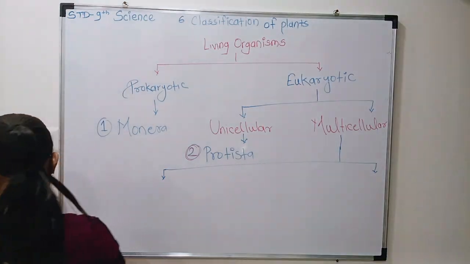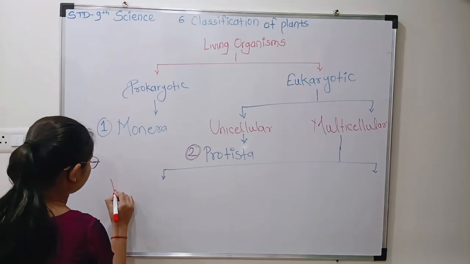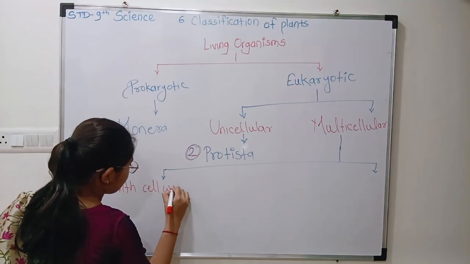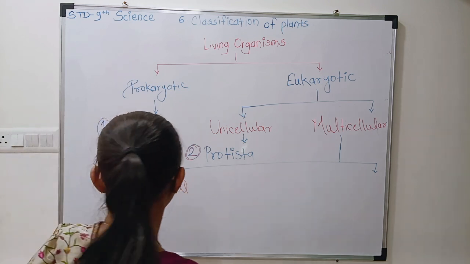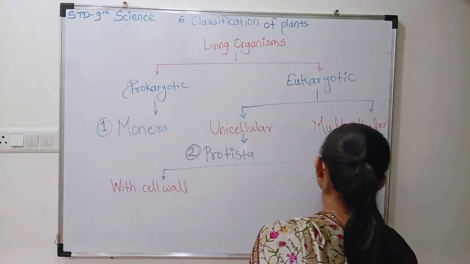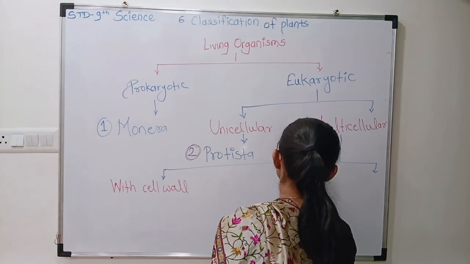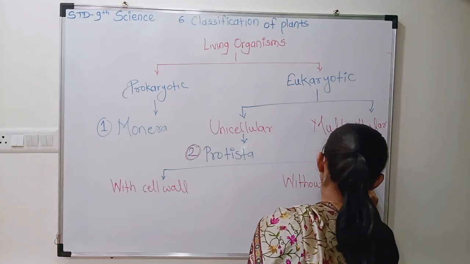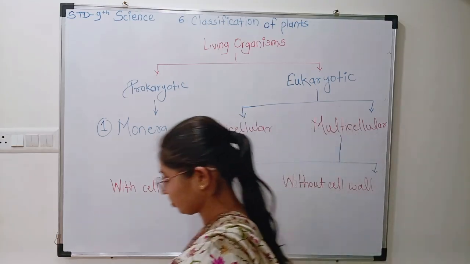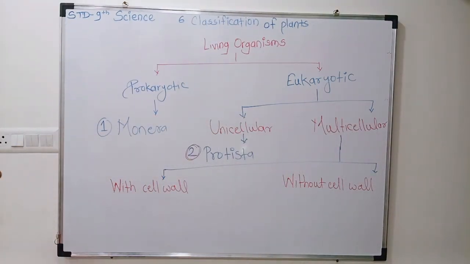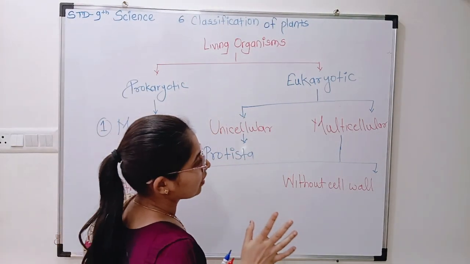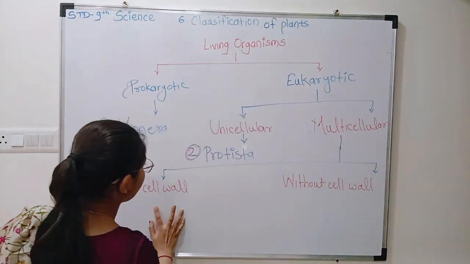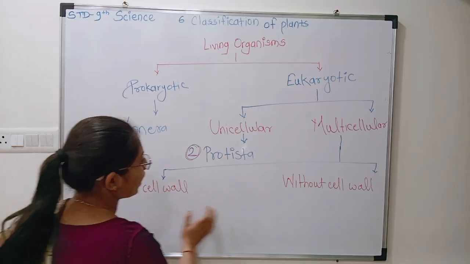So, with cell wall is the first category. And the second category is without cell wall. Just pay attention over here. Multicellular eukaryotes are divided into two categories, with cell wall and without cell wall.